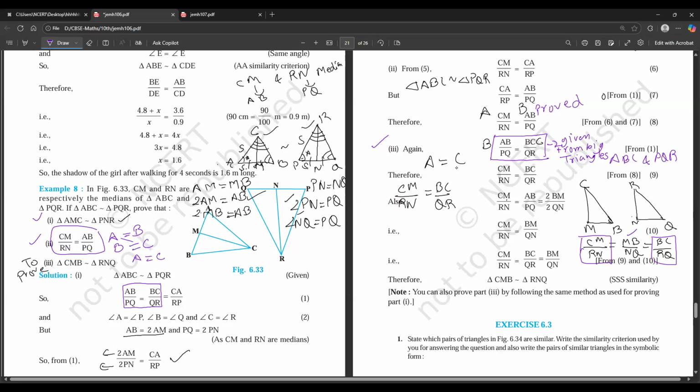To prove this, we will be using the things that we left: 2 times MB is equal to AB, and 2 times NQ is equal to PQ. So CM by RN is equal to AB by PQ. We have this with us. Everyone is following how we wrote this, CM by RN is equal to AB by PQ?